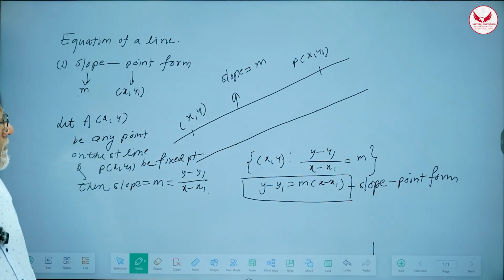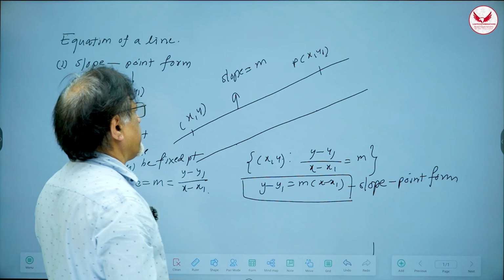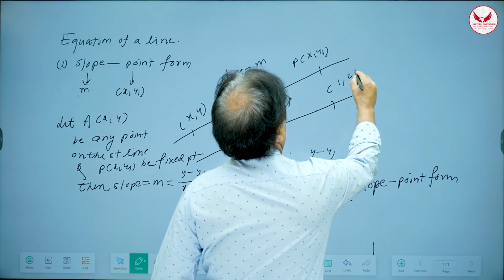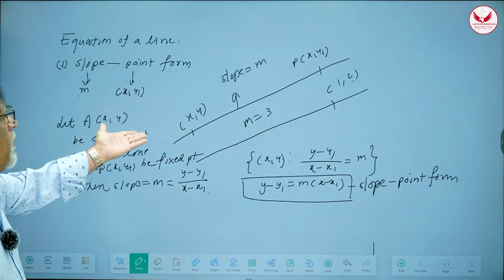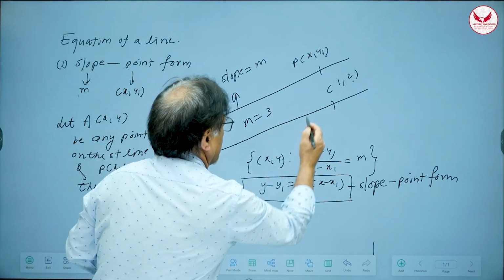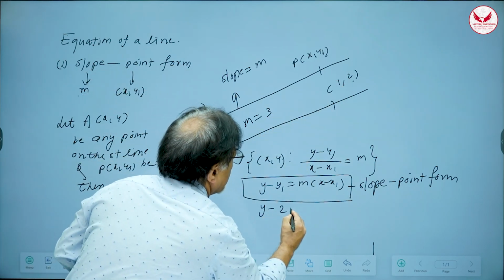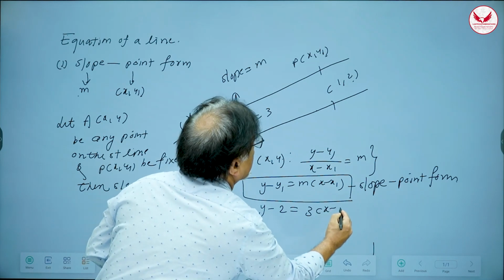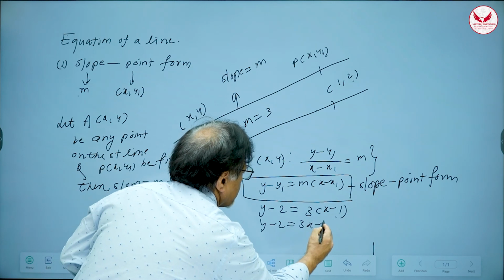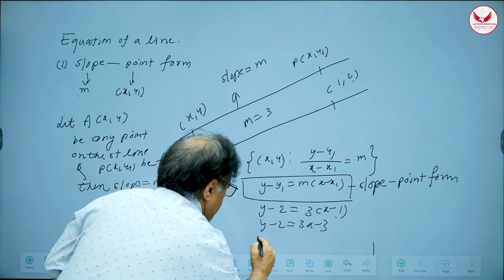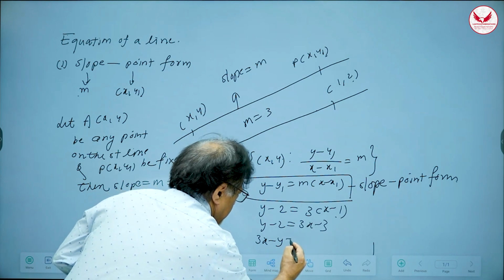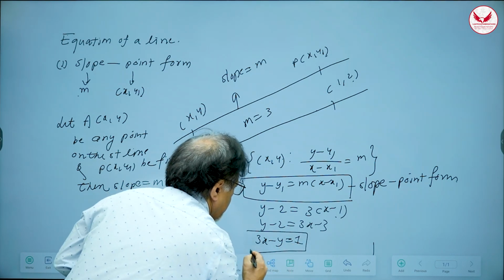See how easy it is, correct? For example, if I ask you, find the equation of a line with slope m is equal to 3 and passing through the point 1 comma 2, you will immediately solve this problem because you know x1, y1 and you know m. So what is x1, y1? 1 comma 2. So y minus 2 is equal to 3 into x minus 1, correct? So y minus 2 is equal to 3x minus 3. So this y is shifted on the other side. So 3x minus y and minus 3 on this side is equal to 1. This becomes the equation of the straight line.